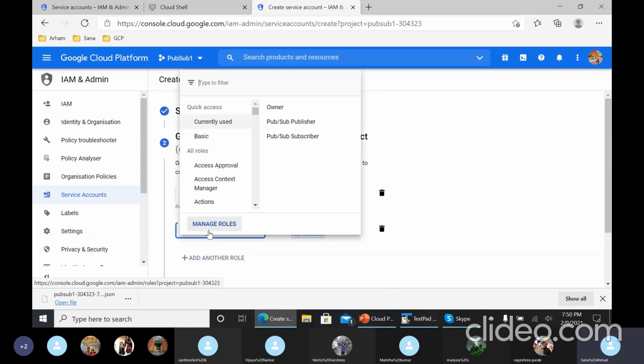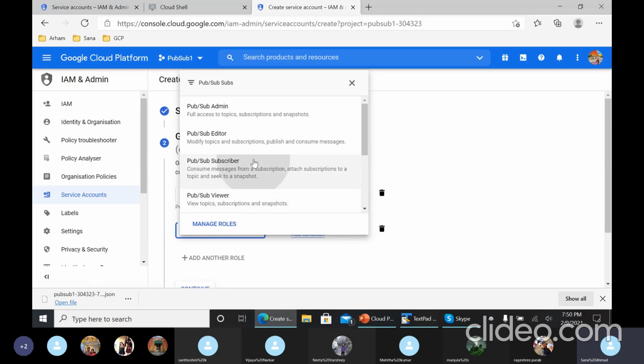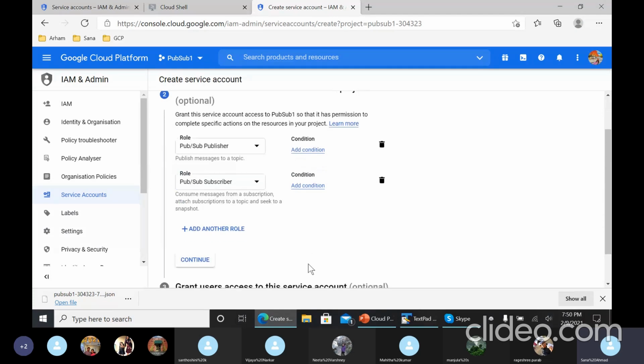Also, we need to add two roles here, the same Pub/Sub Subscriber. Select these two roles, these two roles need to be added to this service account. Okay, and then continue. Did you guys find it?